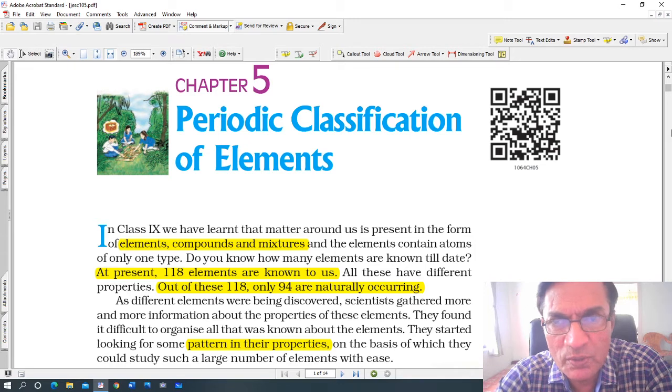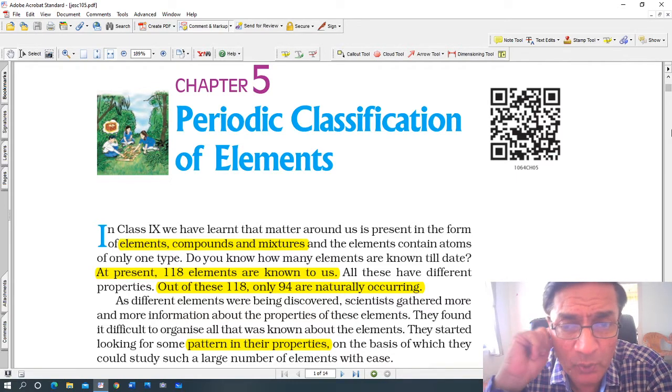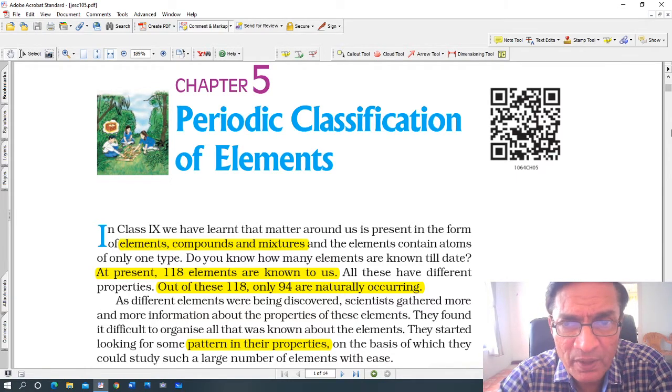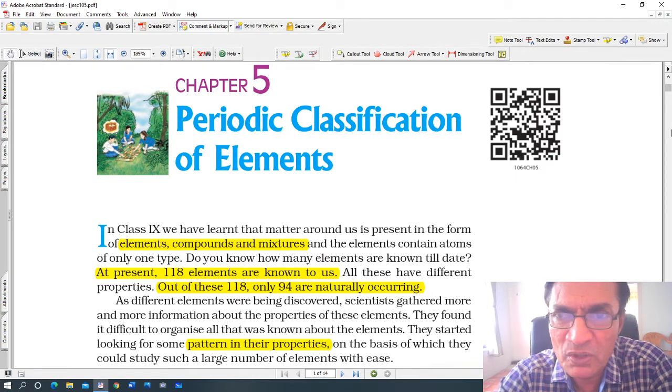Good morning, students. Today we are going to do one lesson from science, chapter number 5, periodic classification of elements. Now I am doing this chemistry lesson because I had intended to do one lesson from biology, but I am doing this lesson for the simple reason that you have a test, a 25 marks or I think a 50 marks test, in which this lesson is included. So I'm going to do it right now instead of doing it later, so that you can benefit and prepare for the 15 marks test.